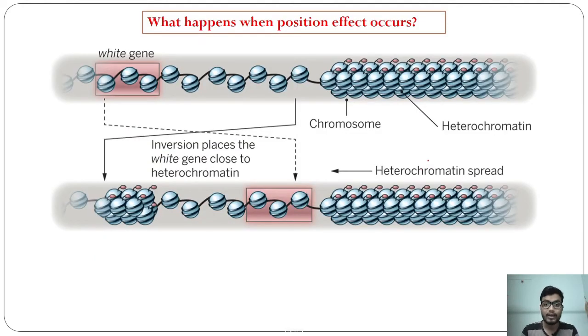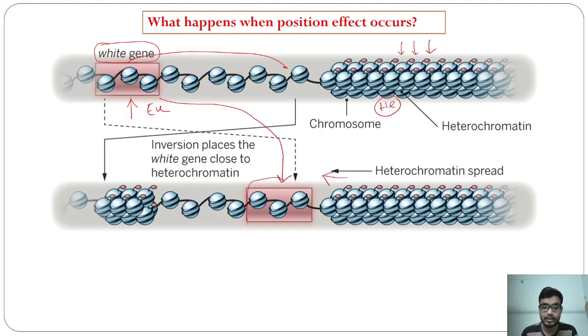Okay, so what happens when position effects occur? You clearly observe that this white gene is present here, and this is loosely packed in the euchromatin region but densely packed in the heterochromatin region. So in the heterochromatin region dense packaging occurs. Whenever this white gene shifts its position from here to here, that means this gene is shifted to be associated with the heterochromatin region, it is also packed tightly. So the packaging here is condensed.